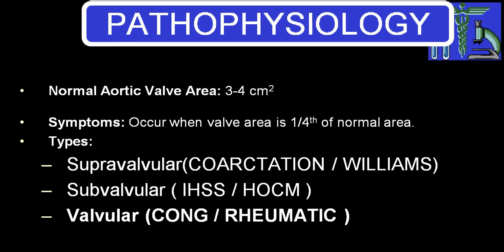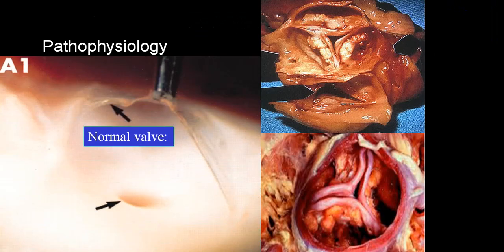But in acquired, after a gradual onset, you can go into a stage where the opening becomes less than 0.75 square centimeter. We call that a severe variety, and in that variety you can get severe symptoms and signs. So this is a diagram showing you a normal valve, absolutely thin, papery, and transparent. And you can see this is an involved valve because of different disease. This is a degenerative, or we call atherosclerotic, disorder.